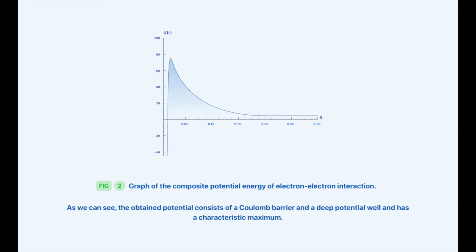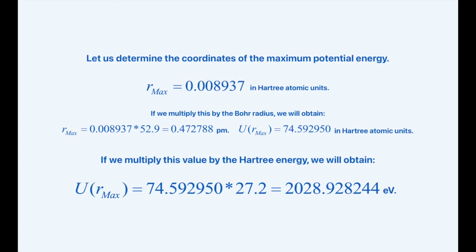Here, we can observe the graph of the composite potential energy of electron-electron interaction. As we can see, the obtained potential consists of a Coulomb barrier and a deep potential well, and it has a characteristic maximum. Let's determine the coordinates of the maximum potential energy.